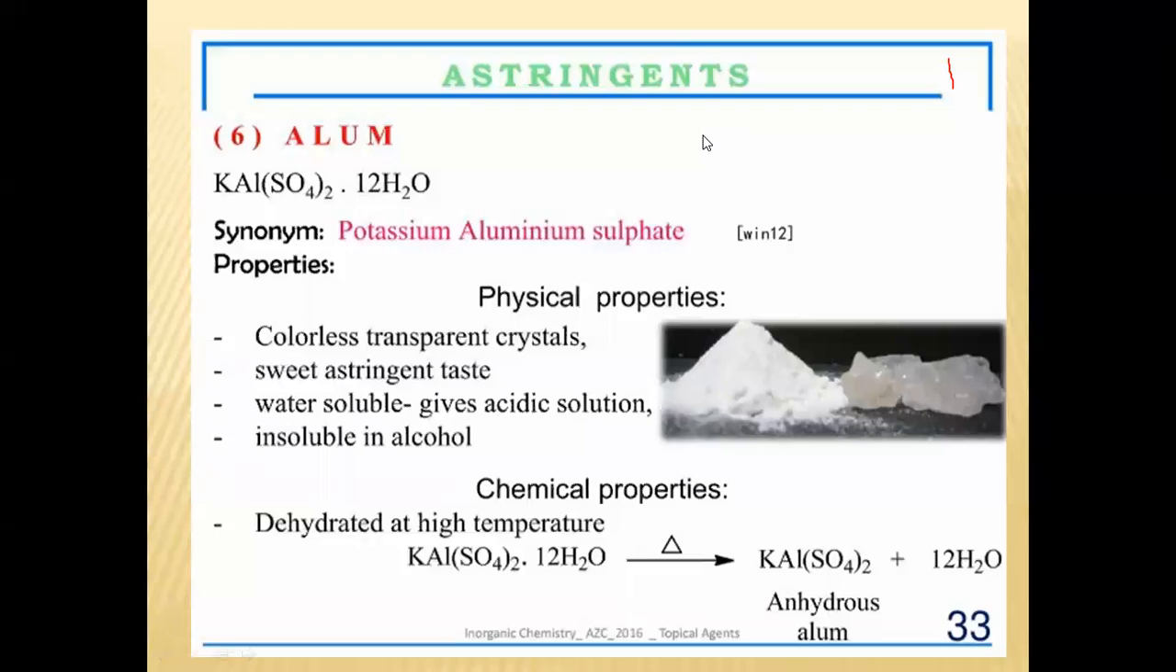What are the physical properties? First one is the molecular formula. What is the molecular formula? KAl(SO4)2. This is the molecular formula for potassium aluminium sulfate. Next one is the synonym. It is also called potassium aluminium sulfate. Molecular weight: just calculate. In KAl(SO4)2, K is 39, take aluminium, sulfur is 32, oxygen is 64. Calculate and whatever you get is the weight of potassium aluminium sulfate.